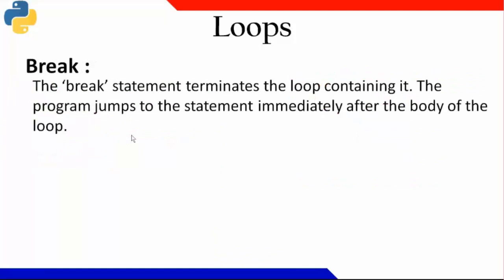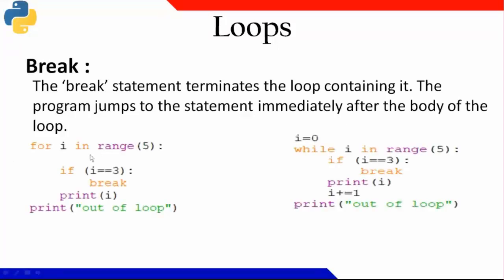Similarly, I'm using a break statement. Whenever I want to terminate my looping structure under a certain condition, I'll use the break statement. Now you see both the programs are the same, for i in range of 5. Range of 5 means 0 to 4. Whenever i becomes 3, I'll come out of the loop and print this thing.